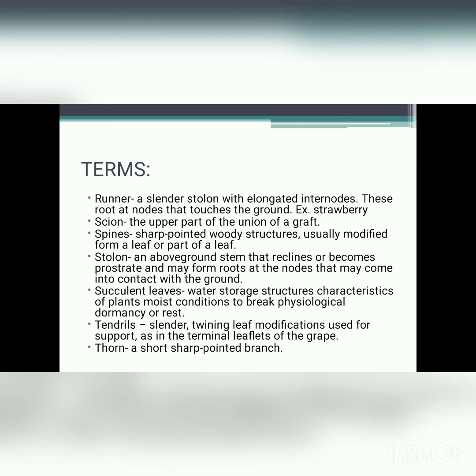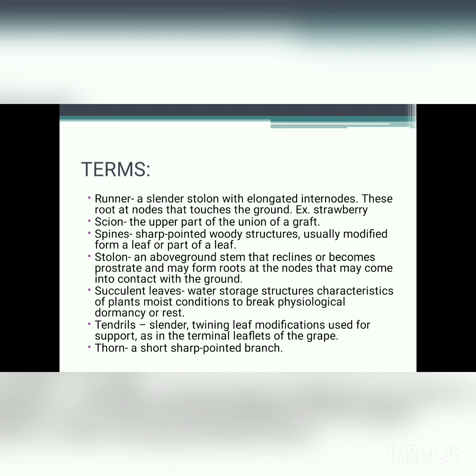Spines, sharp-pointed woody structures usually modified from a leaf or part of a leaf. Stolon, an above-ground stem that reclines or becomes prostrate and may form roots at the nodes that come into contact with the ground. Stratification, exposing seeds to cold moist conditions to break physiological dormancy or rest. Succulent leaves, water storage structures characteristic of plants.